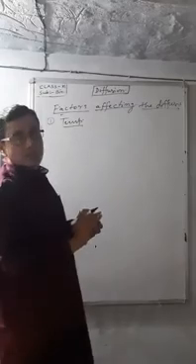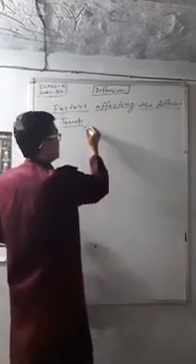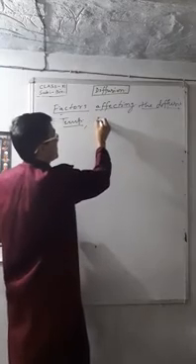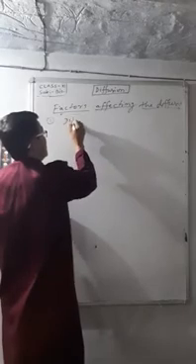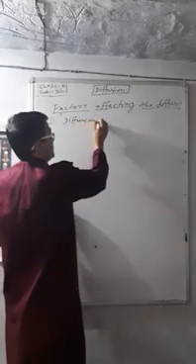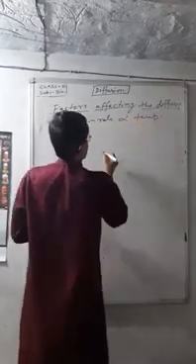Temperature is the most important. The higher the temperature, the higher the rate of diffusion, so diffusion rate is directly proportional to temperature.